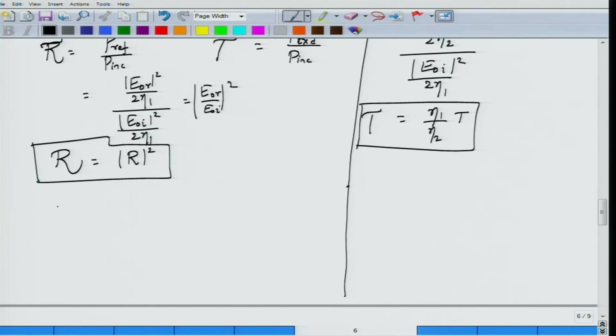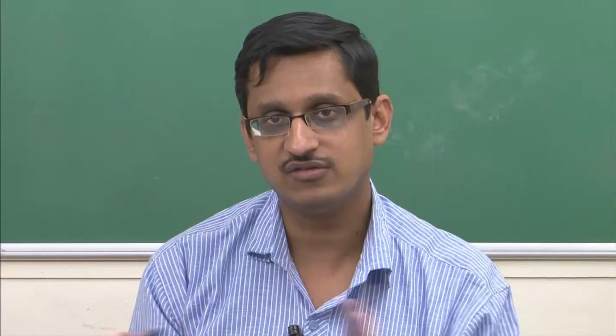If the medium is lossless, then what should happen? The total incident power must be conserved. You cannot have any power loss, which means that some power can be reflected and some power can be transmitted, but the sum of the reflected and transmitted powers must add up to the total input power.